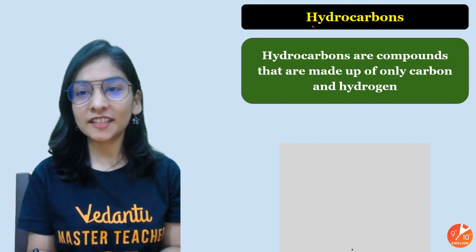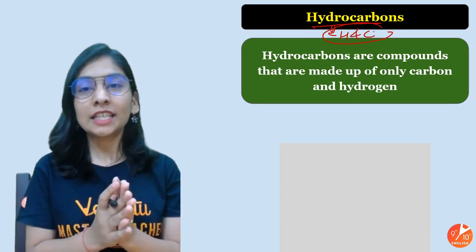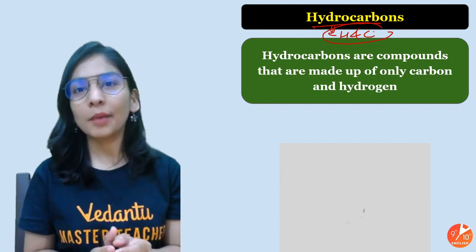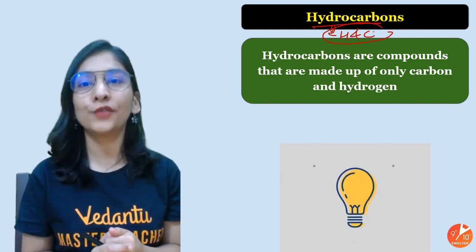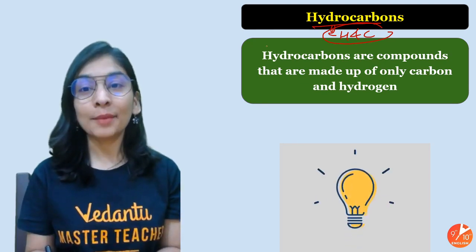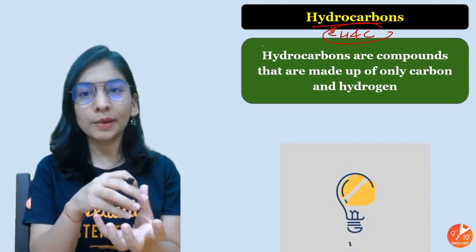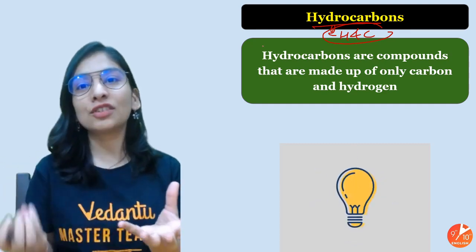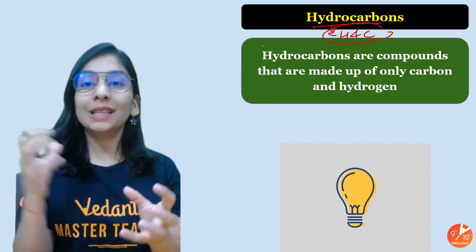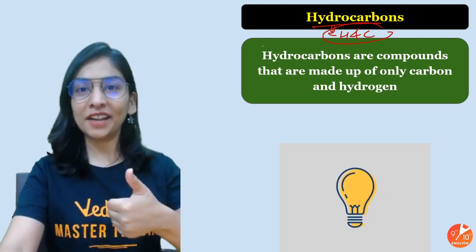What exactly is a hydrocarbon? As the name suggests, hydrogen and carbon. So a compound that's made up of carbon and hydrogen, with a fixed chemical formula, is called a hydrocarbon. And its derivative will be organic. Derivative means something derived from a hydrocarbon. You have a hydrocarbon, you remove a hydrogen, because it's easy to remove hydrogen. Hydrogens are flexible and can be replaced by some atom or group of atoms. Okay, so hydrocarbons is clear.